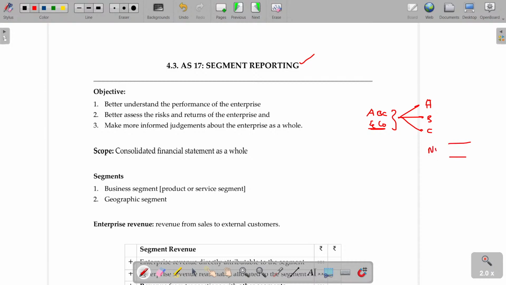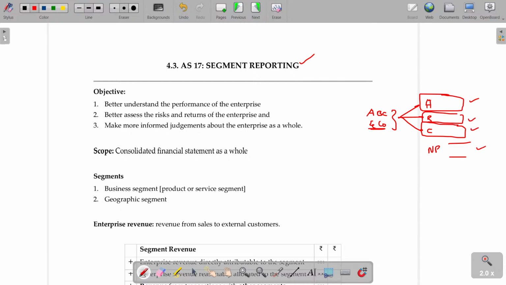What is the net profit because of selling all the 3? Apart from that, I want to know what could be the profitability because of selling A alone, B alone, C alone. So I have to prepare the income statement as well as the financial position statement, balance sheet, for A, B, C separately. This is one segment, this is another segment, this is another segment. I need to know the profit, assets held by every segment, as well as any liabilities related to the segment, and total turnover related to the segment, separately.